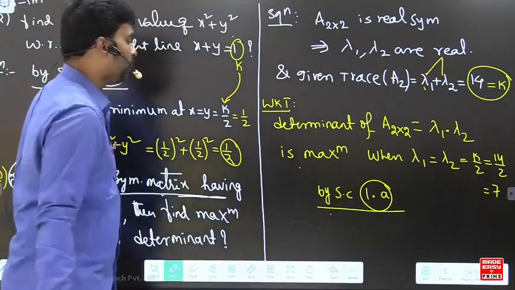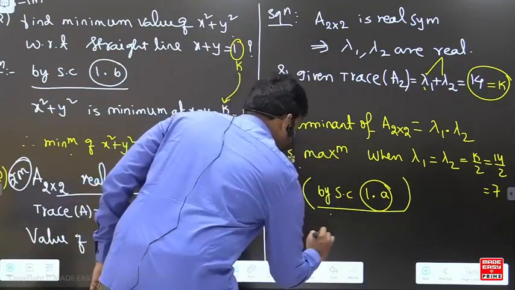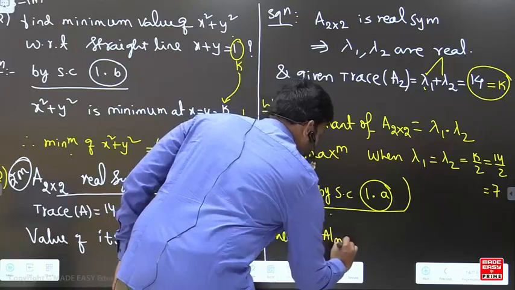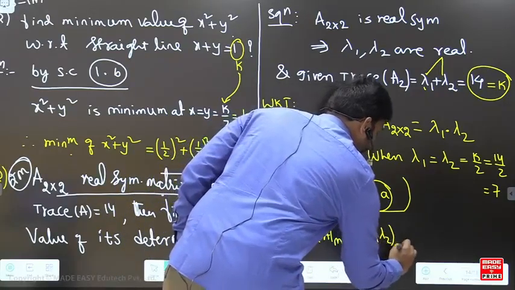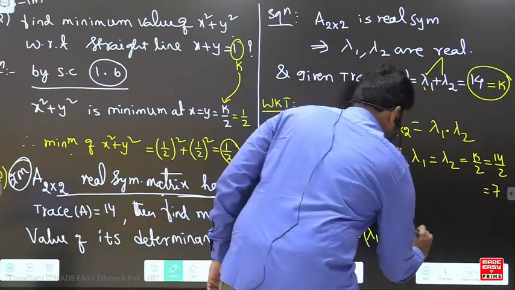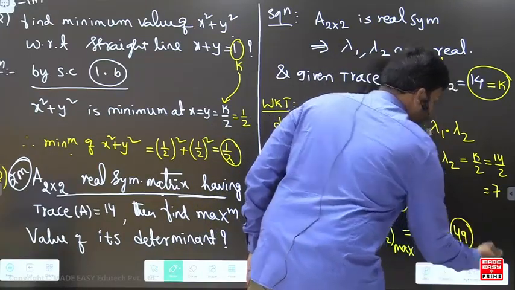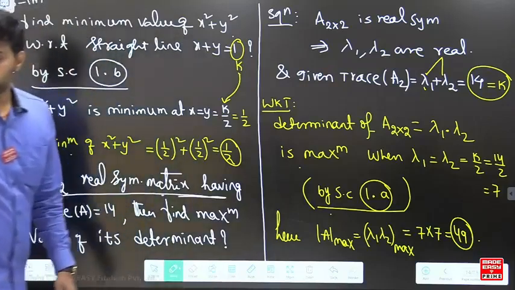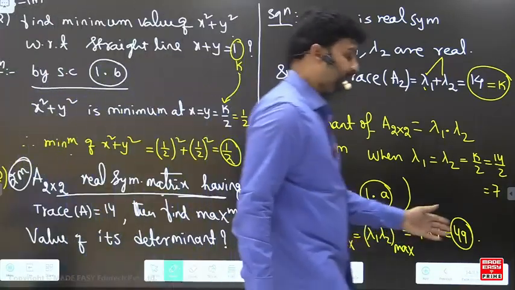Hence mod A max is equal to lambda 1 into lambda 2 max, which is 7 into 7, that is 49. So this is the answer, my dear.